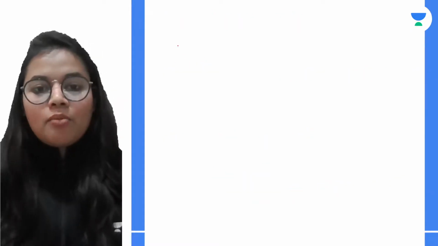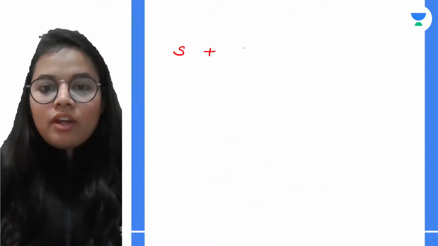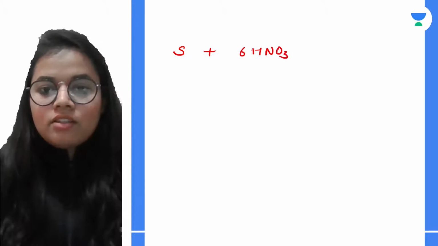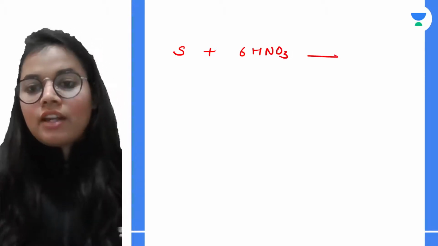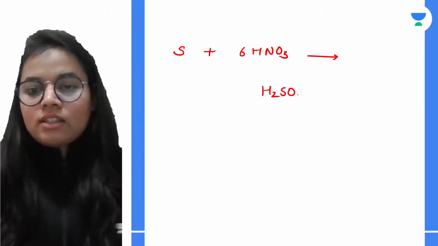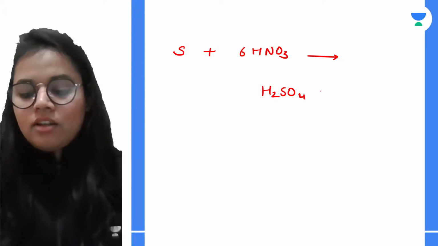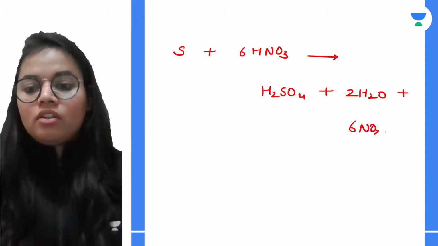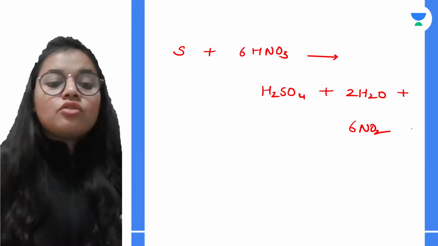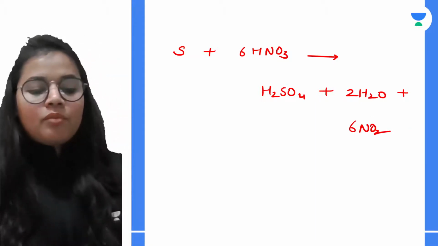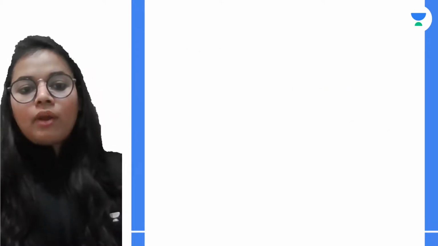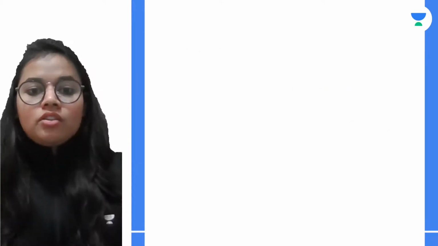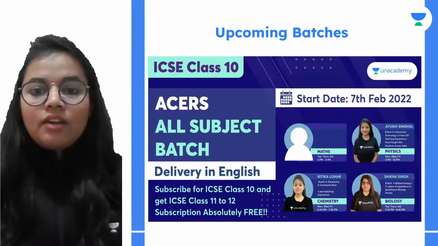Okay, for example, I am taking sulfur. It is reacting with nitric acid. So first of all, I will be getting the oxidized product. In this case, I am having sulfuric acid plus water and nitrogen dioxide. Okay, so these are the things which are formed. All right, so I hope that these things are very much clear to you.